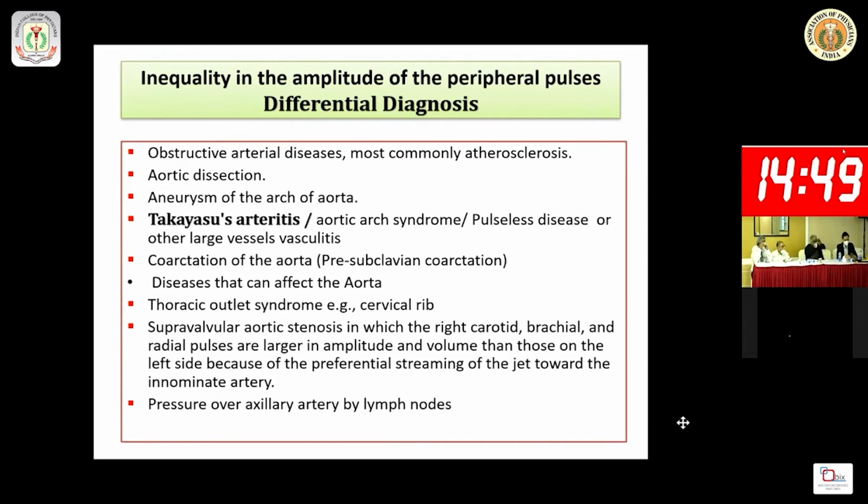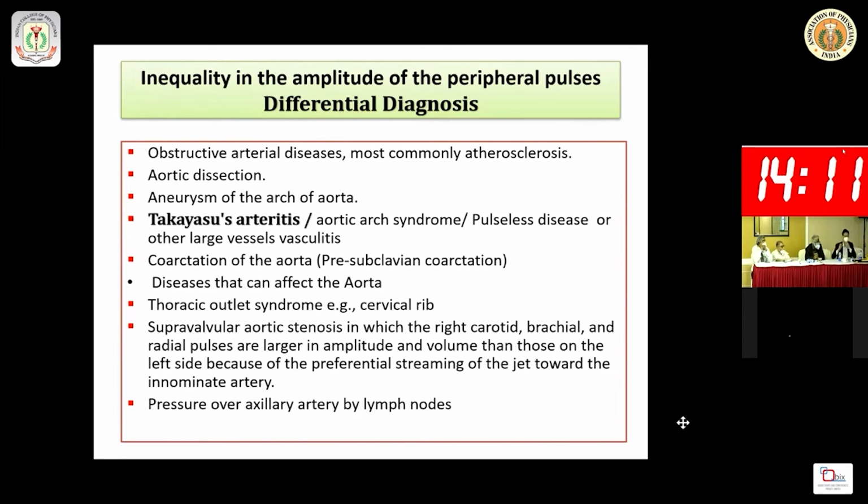It may be associated with aortic dissection or aneurysm of parts of the aorta. It may be associated with Takayasu arteritis, aortic arch syndrome or pulseless disease, which are the same nomenclature, or with other large vessel vasculitis. It may be associated with coarctation of the aorta, mainly pre-subclavian coarctation. Diseases that can also affect the aorta, such as Buerger disease or some vessel disease I am coming to later, and thoracic outlet obstruction, cervical rib, and also supravalvular aortic stenosis.